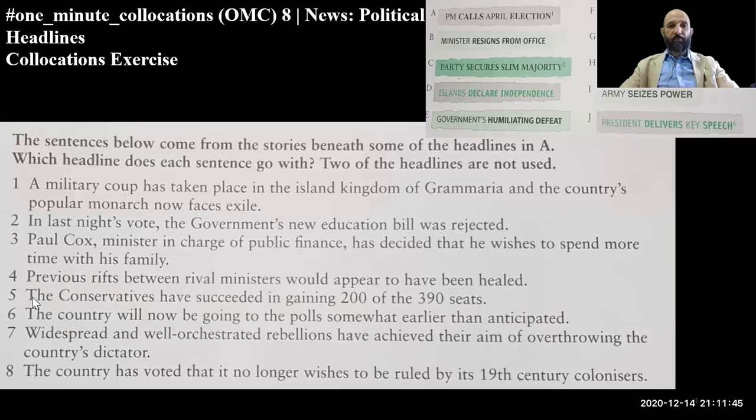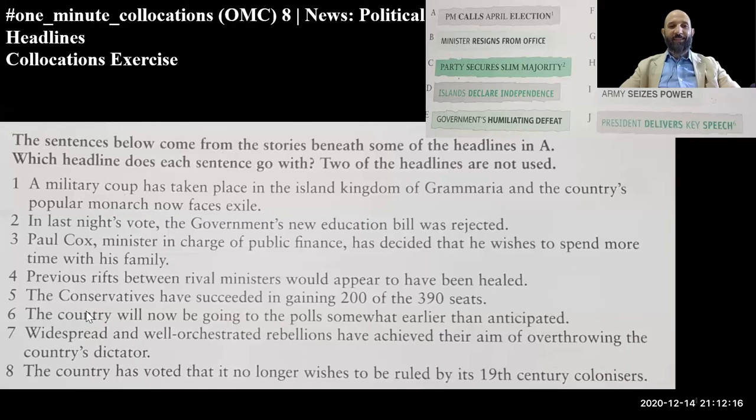And the conservatives, conservatives is like a party, the right party. The conservatives have succeeded in gaining 200 of the 390 seats. So you can imagine, 390 seats. A slim majority. Yes. They won. Party secures slim majority. Yes, they secured a slim majority. That would be C.